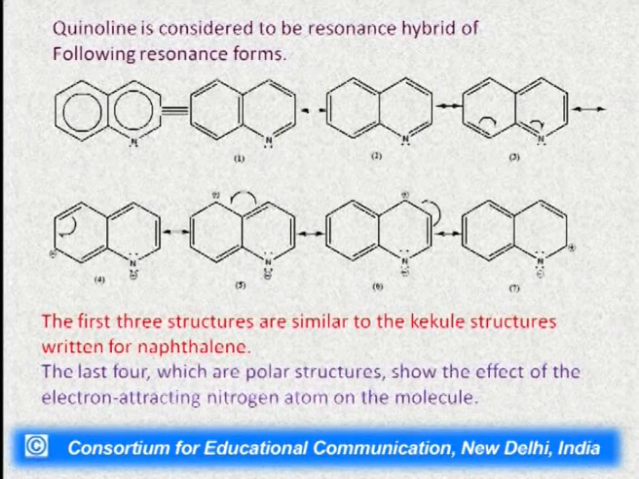Quinoline is considered to be the resonance hybrid of the following resonance forms. The first structure is the resonance hybrid of these 7 structures. The first 3 structures are similar to the Kekulé structures of the naphthalene molecule, and in the last 4 structures we have polarity in the molecule, with positive and negative charges, so the molecule is polar in nature. These show the effect of the electron attracting nitrogen atom on the molecule.